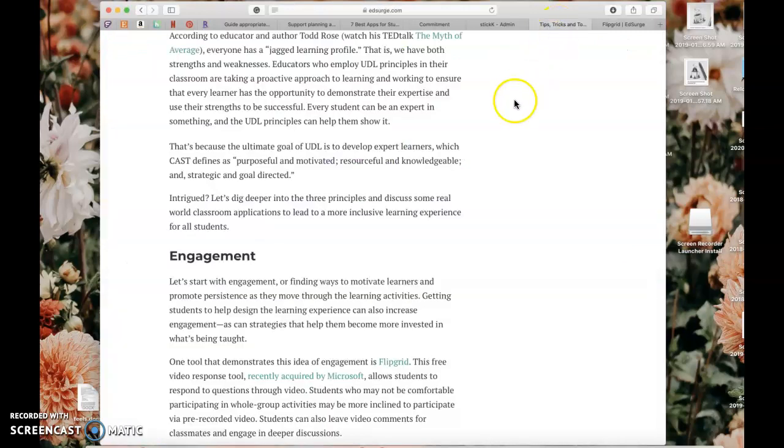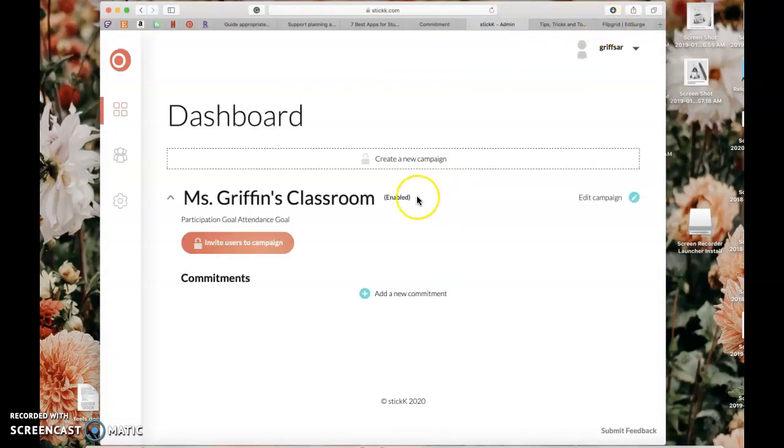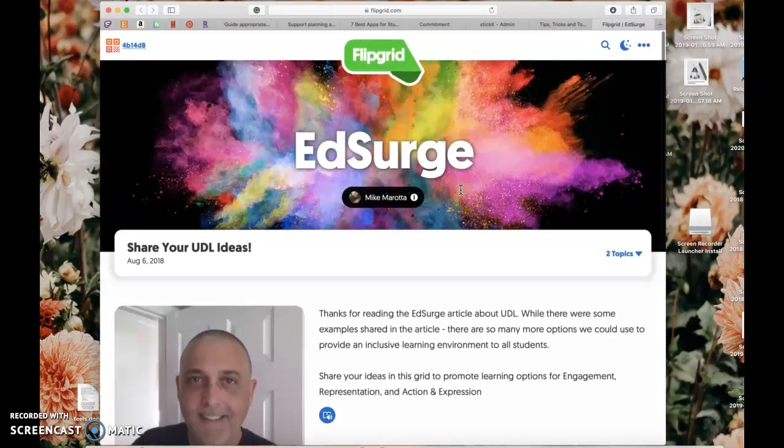What I also like about both Stick and Flipgrid is that they can be accessed on multiple different devices: laptops, phones, Chromebooks, anything. Chromebooks and laptops are being incorporated into the classroom more often, so it's awesome that both of these tools can be accessed on both of those technologies.